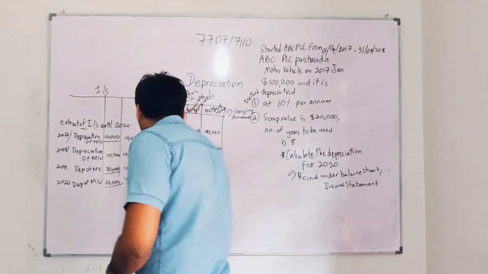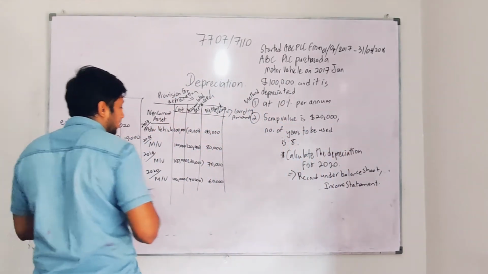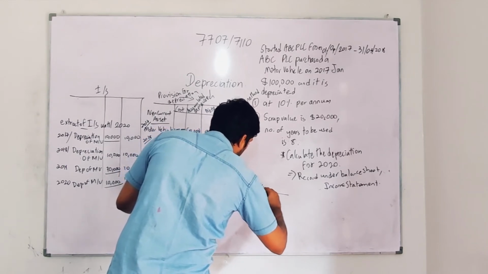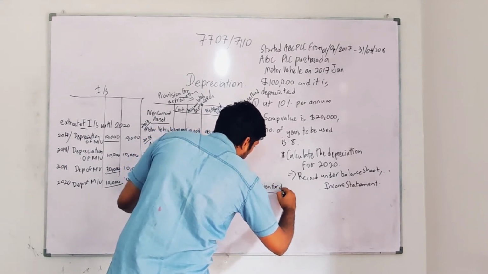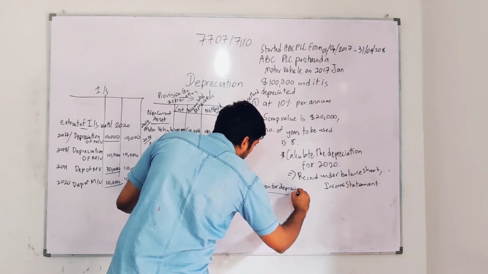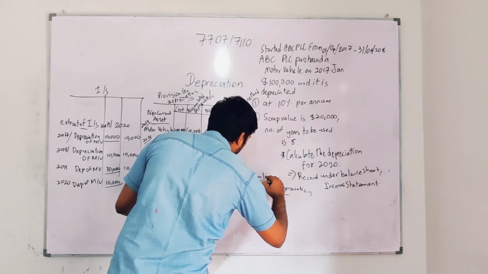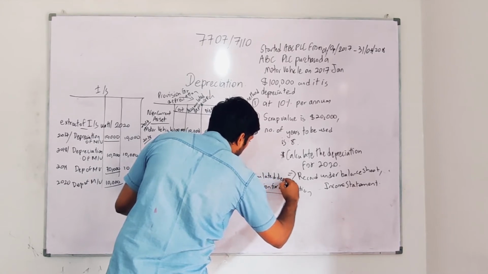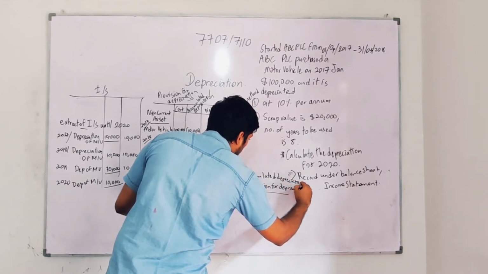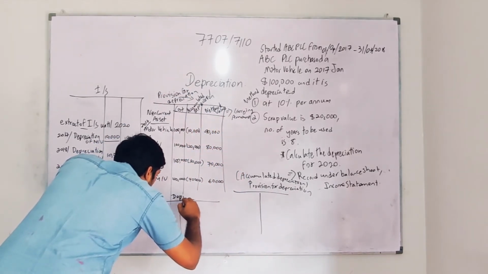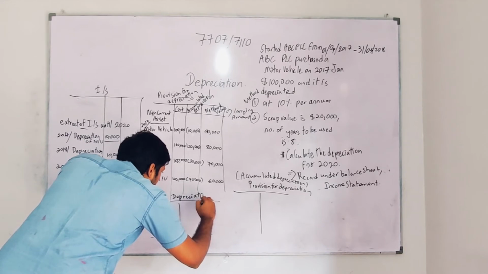And I'm going to teach you how to record this under the provision for depreciation adjustment sum. So I'm going to put two accounts. One we call provision for depreciation, or we call it accumulated depreciation. Guys, you can write any name you want. Then I have another account, which I'm going to put as depreciation. So I have provision for depreciation as well as depreciation.